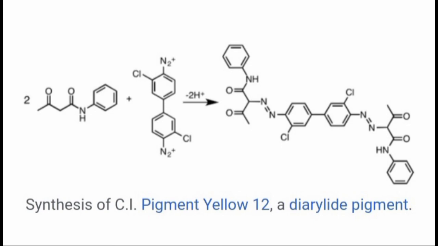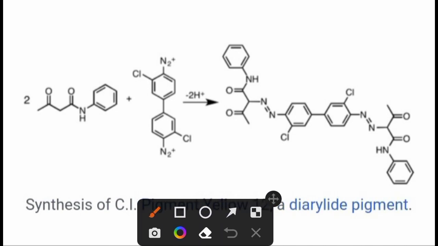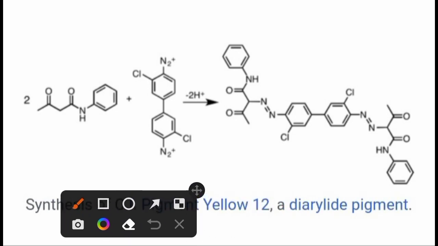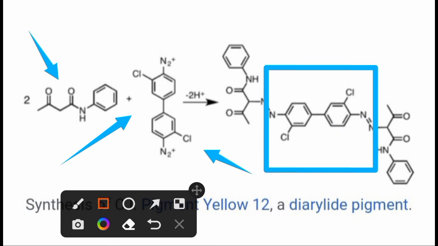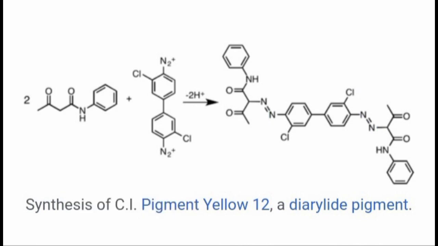Both of these compounds combine with each other, but while combining, this compound is used in 2 moles and this in 1 mole, so a 2:1 mole ratio is used. Let us see now how it is joined.